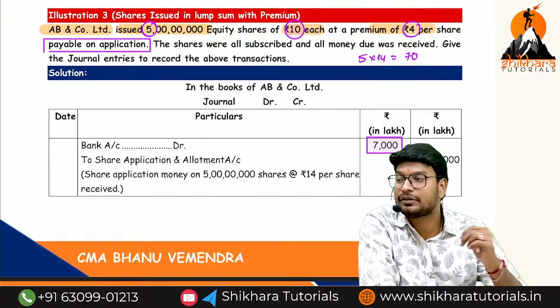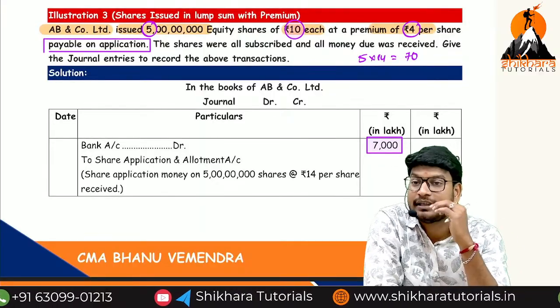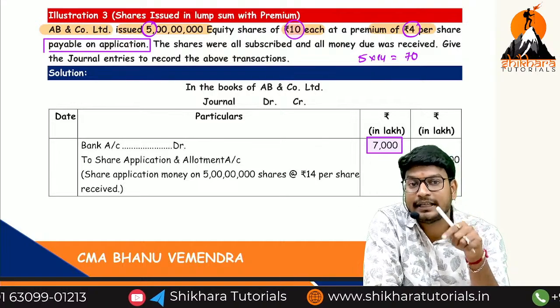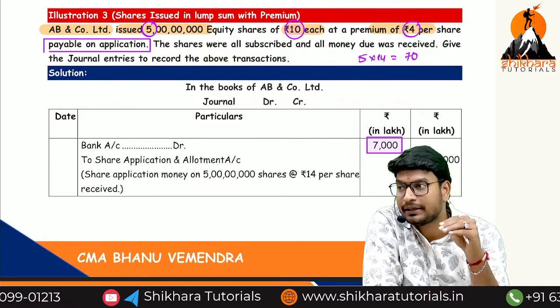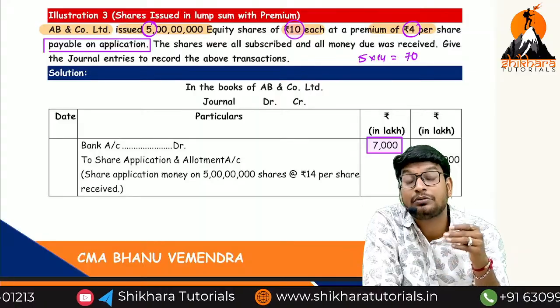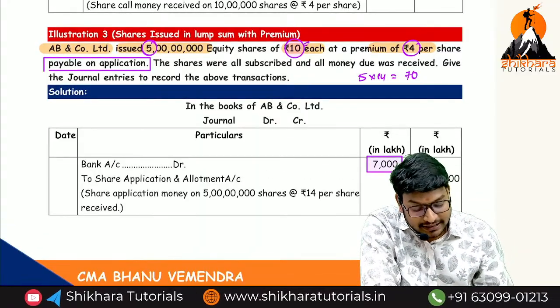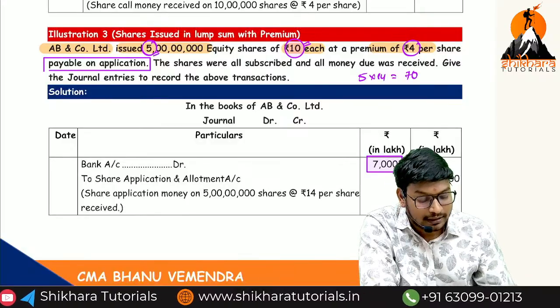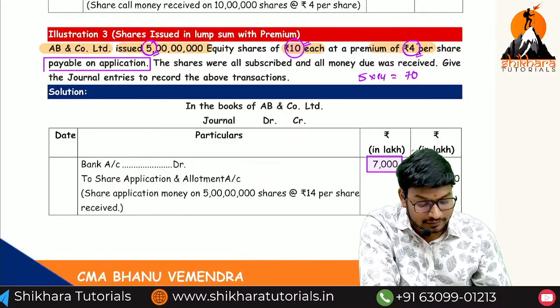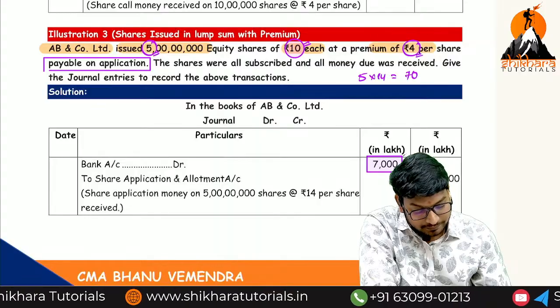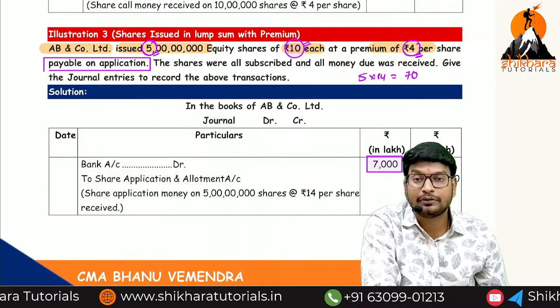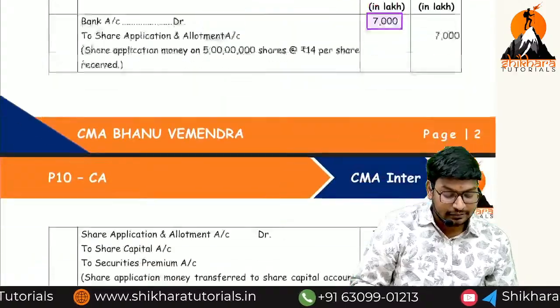We have to transfer to the share capital account. What is the entry? Share application and allotment account debited to share capital account and securities premium. How much amount only we have to transfer to the share capital? 50 crores. And the remaining 20 crores we have to transfer to the securities premium.